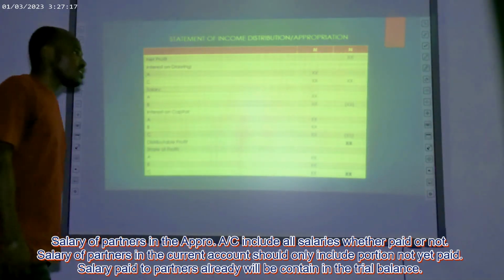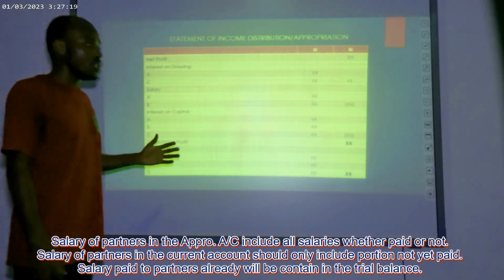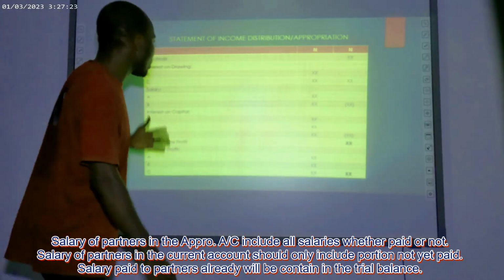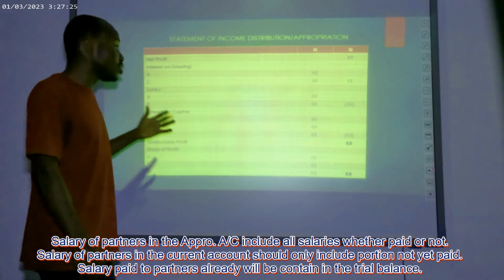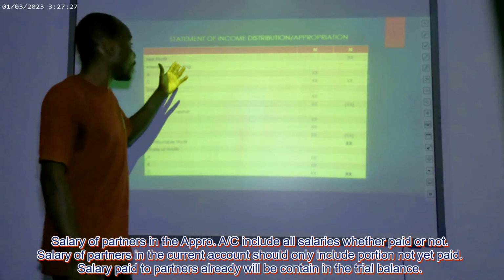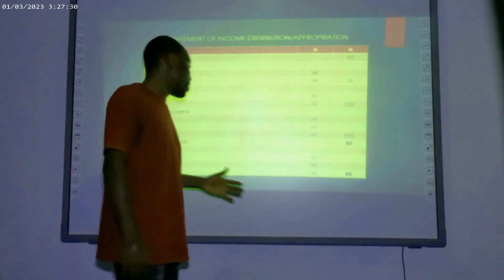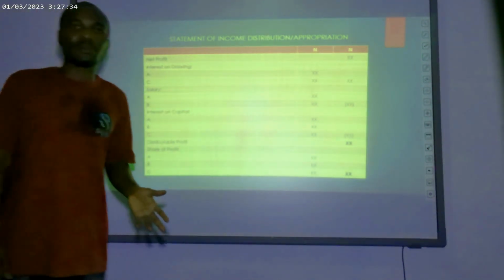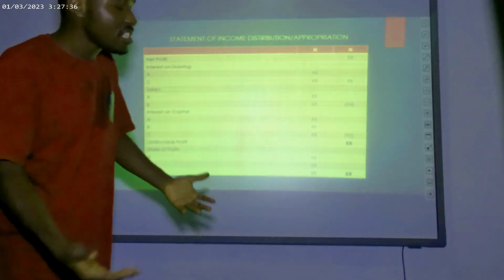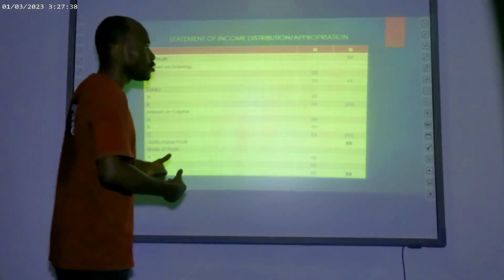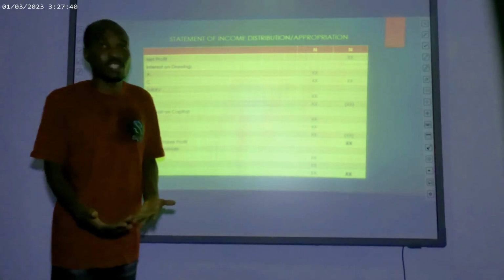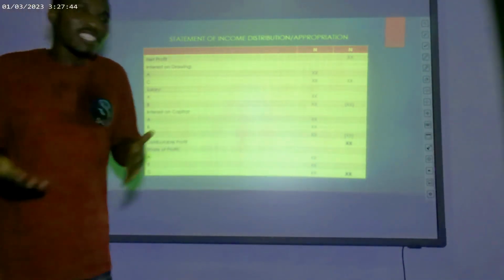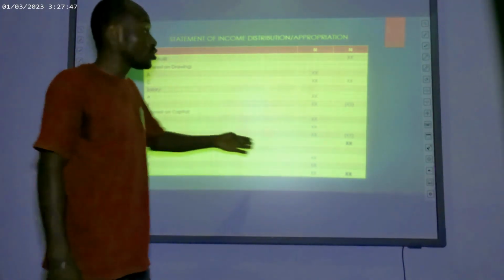Also, we have interest on capital. Interest on capital will also be deducted from the appropriation account. All partners will have to be given the interest, because interest on capital is an encouragement for partners to retain their capital in the partnership business, and it is a charge. It is a charge against the partnership business. Then we are deducting that here.